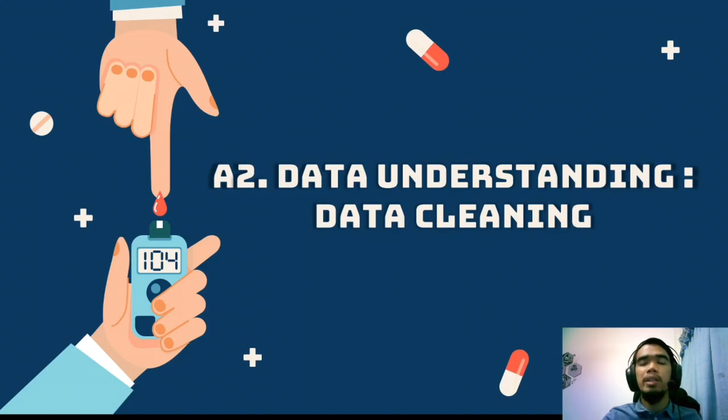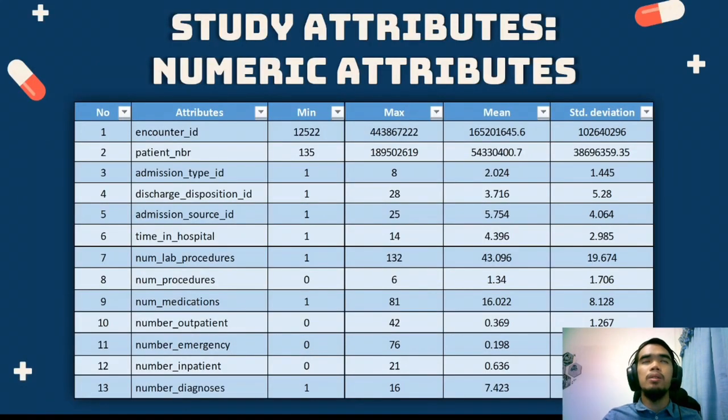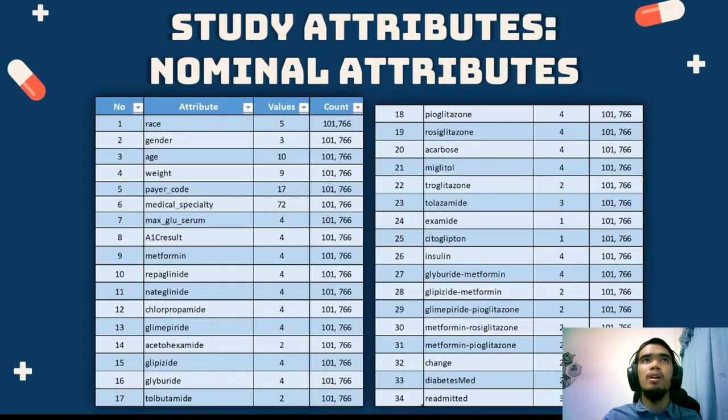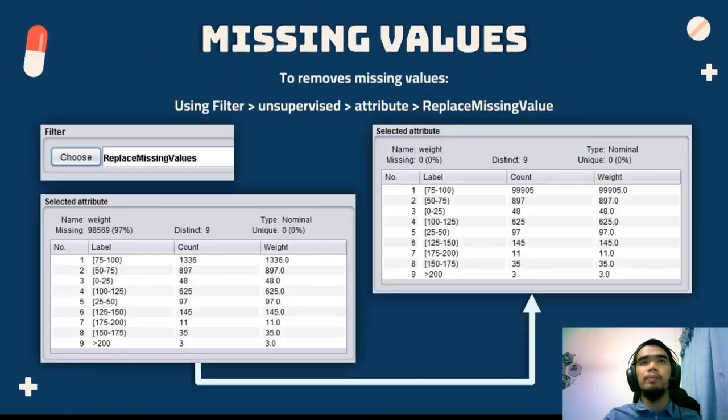So I will explain about the data cleaning that we have done. In this data cleaning, we have done several processes which are study the numeric and nominal attributes, identify the missing values, identify attributes containing noise, and identify attributes with outliers using WEKA. So there are 13 numeric attributes in this dataset, with its minimum value, maximum value, mean value, and standard deviation value. For nominal attributes, there are 34, with their values and total count.